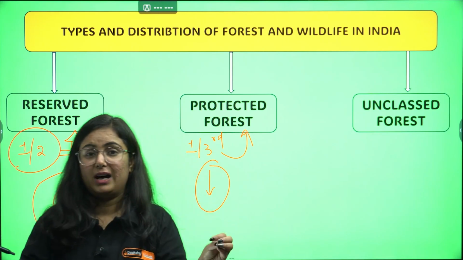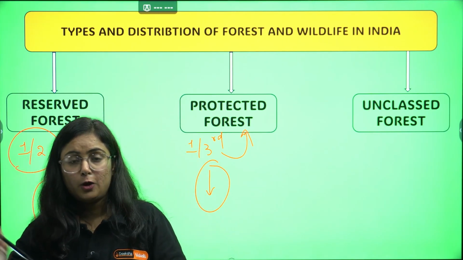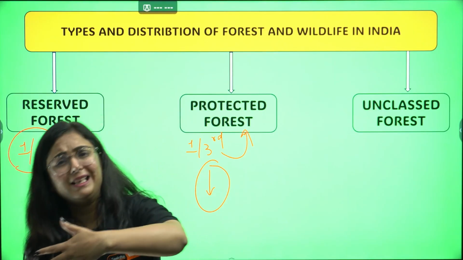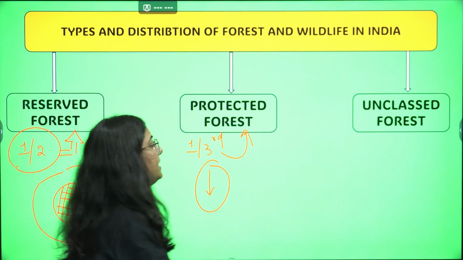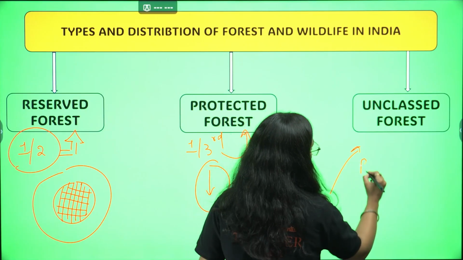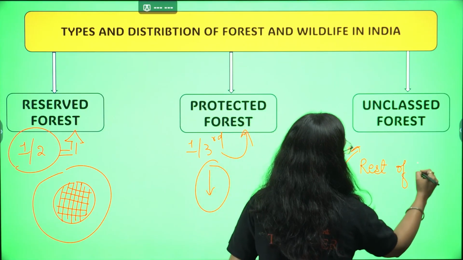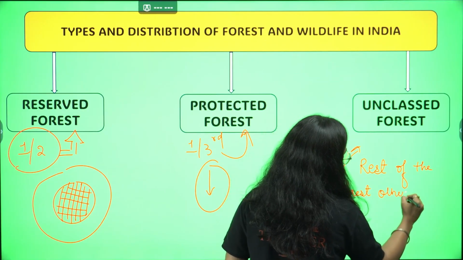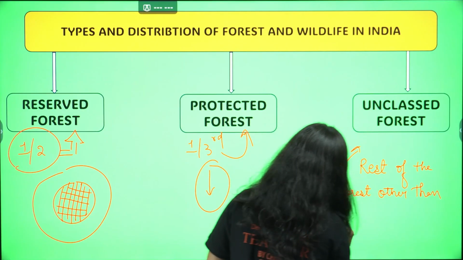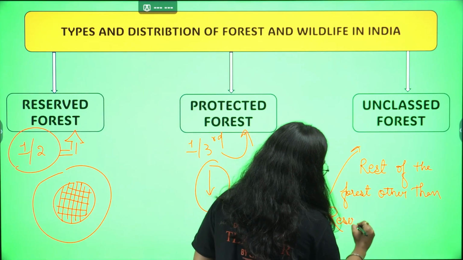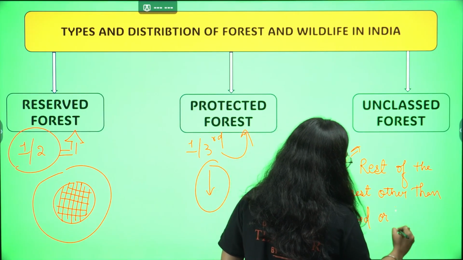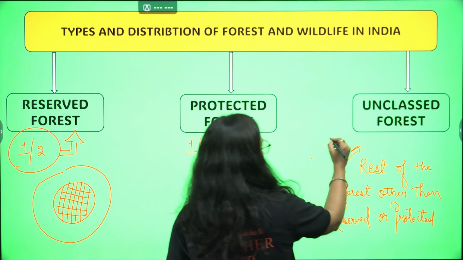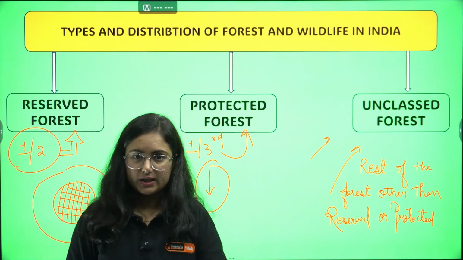And the last but not the least, that is unclassed forest. The remaining one, that is not either reserved or protected. Either they are wetlands or wastelands or many other forest areas. They are referred to as unclassed forest. We can say that the rest of the forest, other than reserved or protected, is considered unclassed forest. Did you get the point?